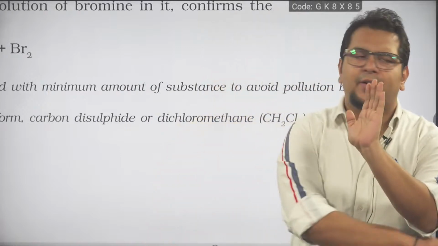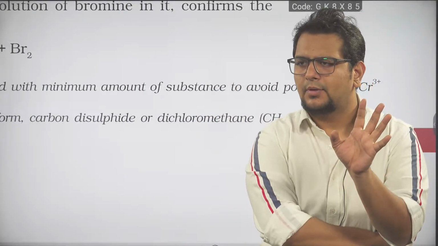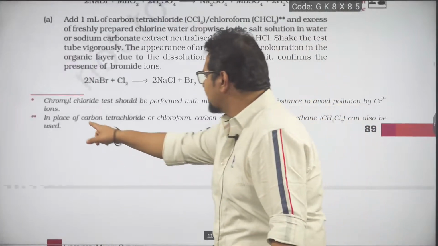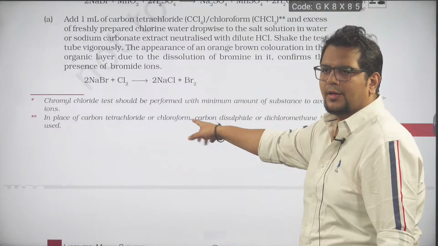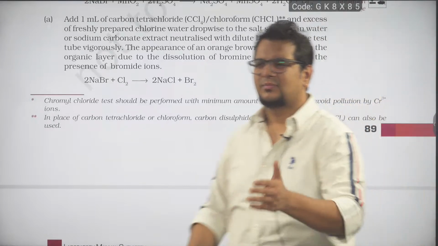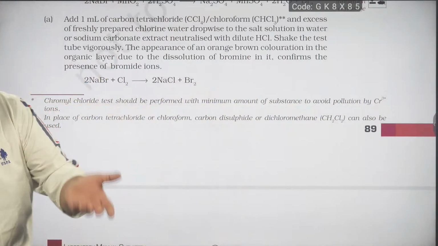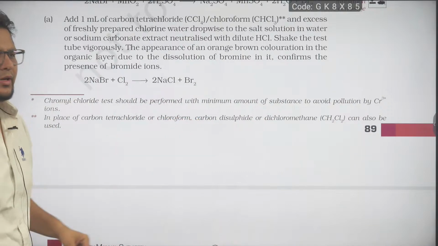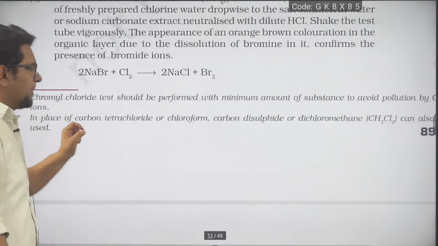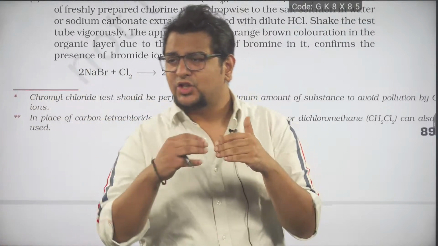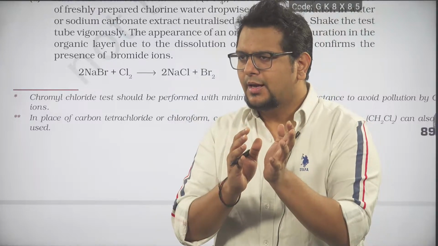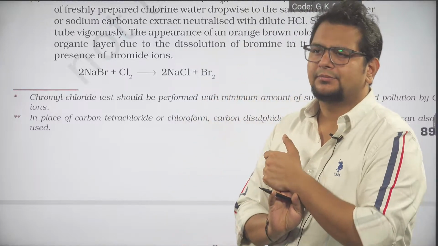In your gym material, you will find an assertion-reasoning question on this also. Plus, one more thing they have written, which is there in the notes already: in the place of carbon tetrachloride or chloroform, we can also use CS2 or dichloromethane. In the notes I have given that already. This one is the line you have to underline: the chromyl chloride test should be performed with the minimum amount of substance. Why? Otherwise Cr3 plus will sometimes come as a byproduct, and that Cr3 plus is a pollutant here.